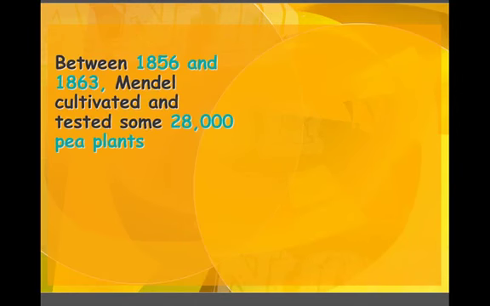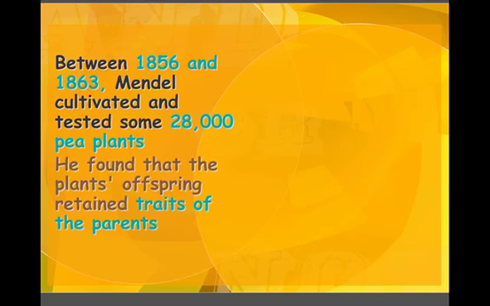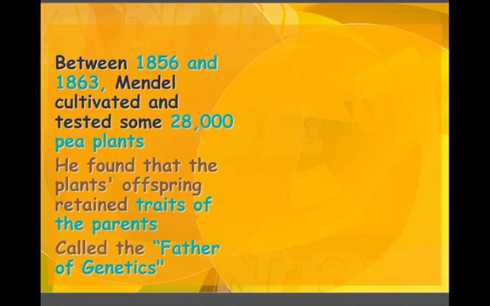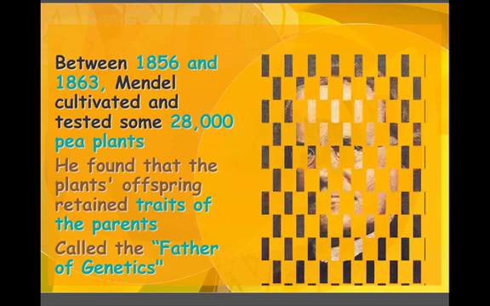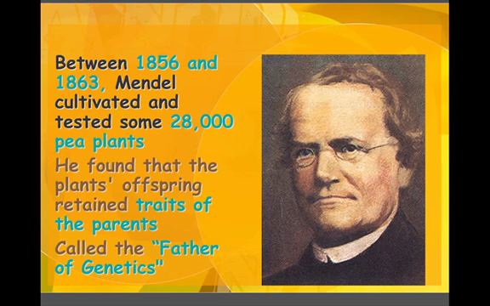Between 1856 and 1863, Mendel cultivated, and cultivated means to grow, and tested some 28,000 pea plants. He found that the plant's offspring retained traits of the parents, and once again, he was called the father of genetics.